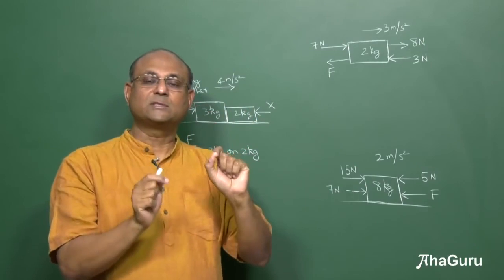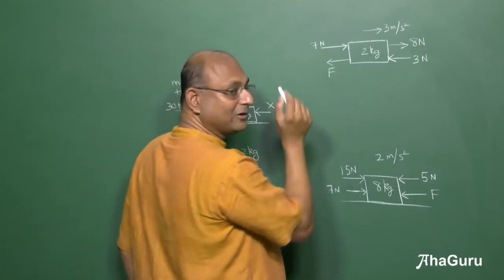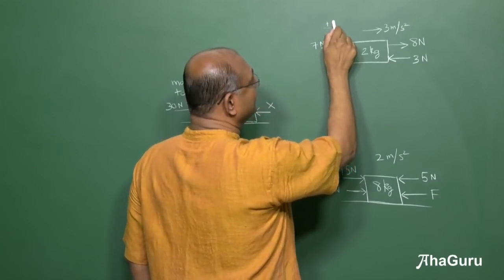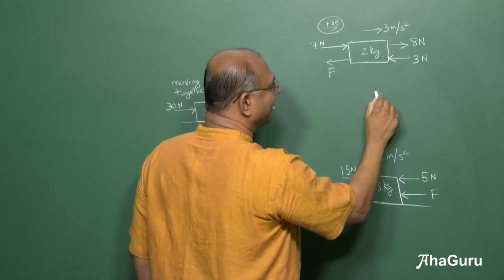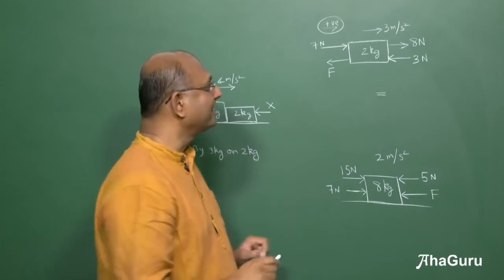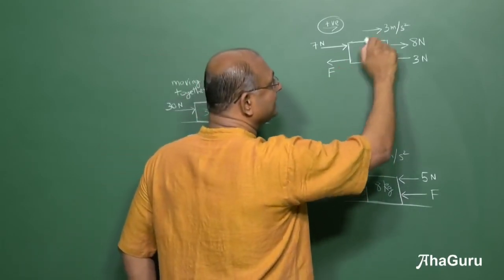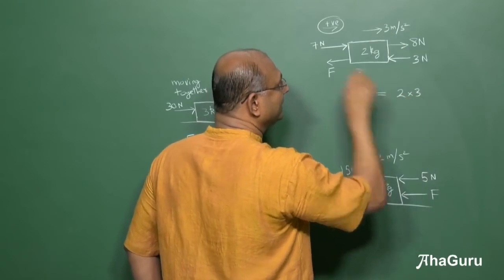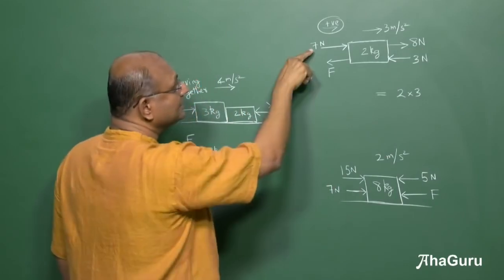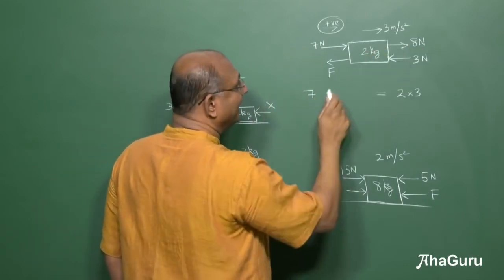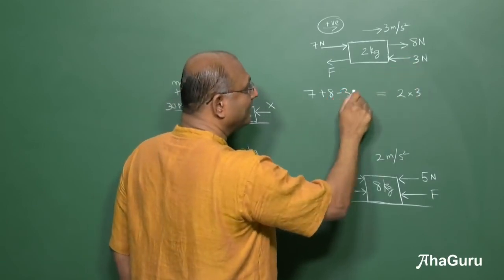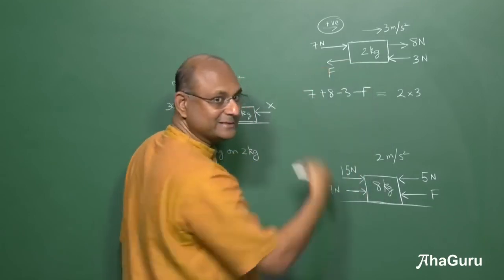We will write net force equals mass into acceleration because we want to find out what is F. Now choose the acceleration direction as positive. Always write F equals ma, but start with ma. That is the key trick. Mass into acceleration: 2 into 3 in that direction. So that means everything in that direction will be positive. 7 positive, 8 positive, so 7 plus 8, minus 3, minus F, because F is also in this direction.